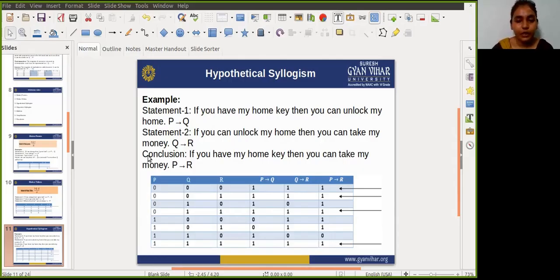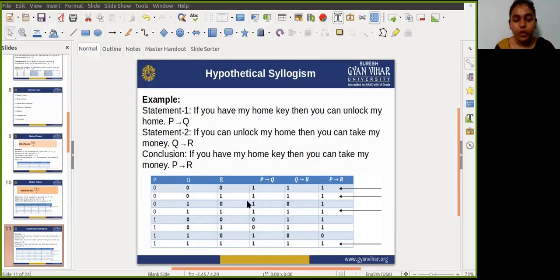We first make a truth table for P implies Q, and then Q implies R, and then check that only if both values are true, then in that case P implies R is true. So guys, see the values of the fourth and fifth columns. In the first row, both values are true, and also the result is true, right? In the second row, both values are true, so the result will be true, right? In the third row, both values are not true, so let it be.